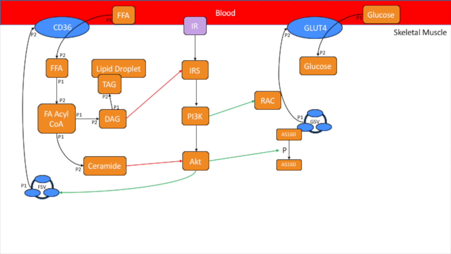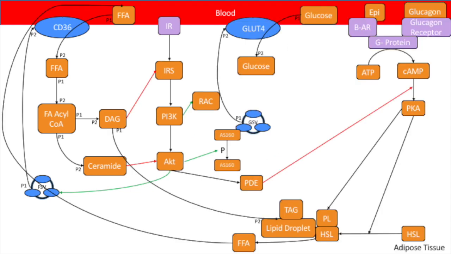Insulin binds to the insulin receptor, and then through the signaling cascade, via PI3K, which activates RAC, and AKT, which removes the inhibition of AS160, GLUT4 storage vesicles are mobilized to the membrane by RAC along actin filaments to bring glucose into the cell. AKT further activates CD36 translocation to the membrane, increasing conductance for FFA into the cell.